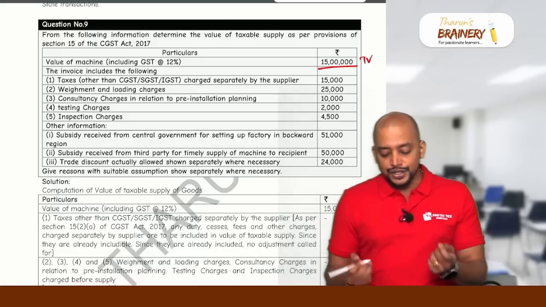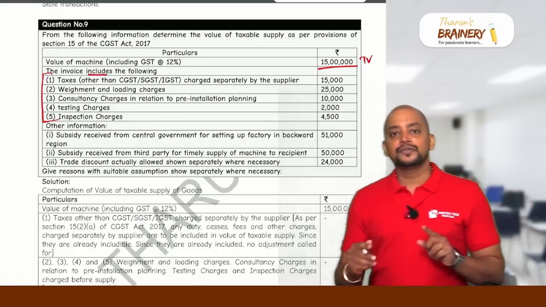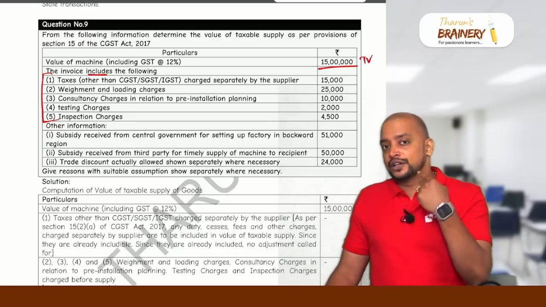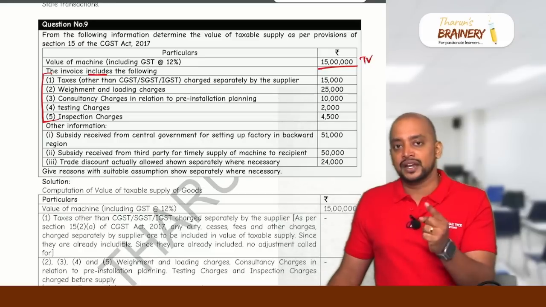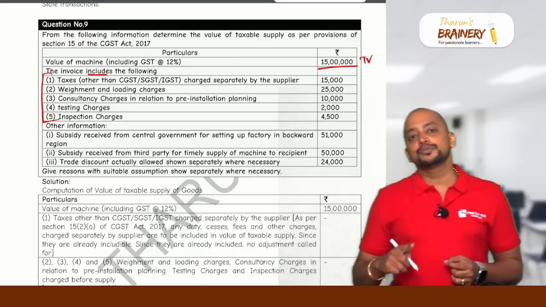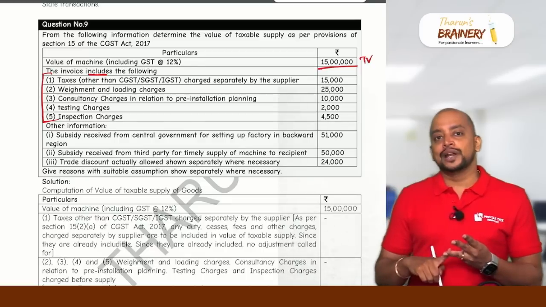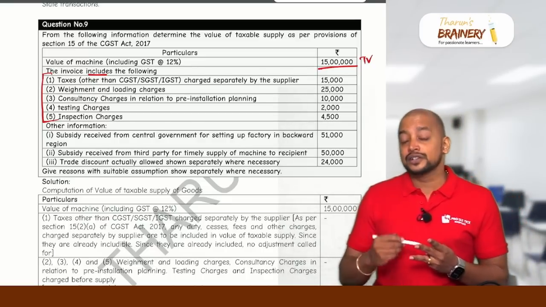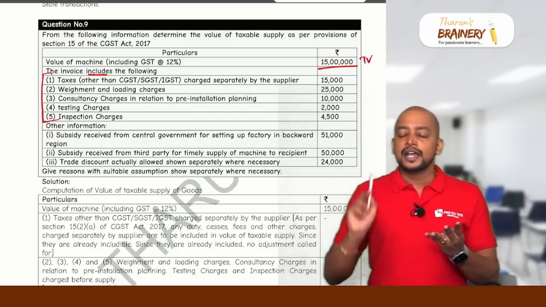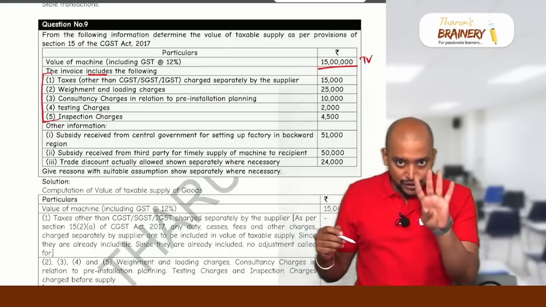Then the invoice includes the following. So these 5 are included in the invoice. So wherever it is to be included, it is already included, ignore. So 4 points you need to keep. Number 1, an amount is to be included, in the given price it is already included, ignore. An amount is to be included, in the given price it is not included, add. An amount is to be excluded, it is already excluded, ignore. An amount is to be excluded, but it is included in the given price, then deduct. So these are the 4 points you need to keep in mind.